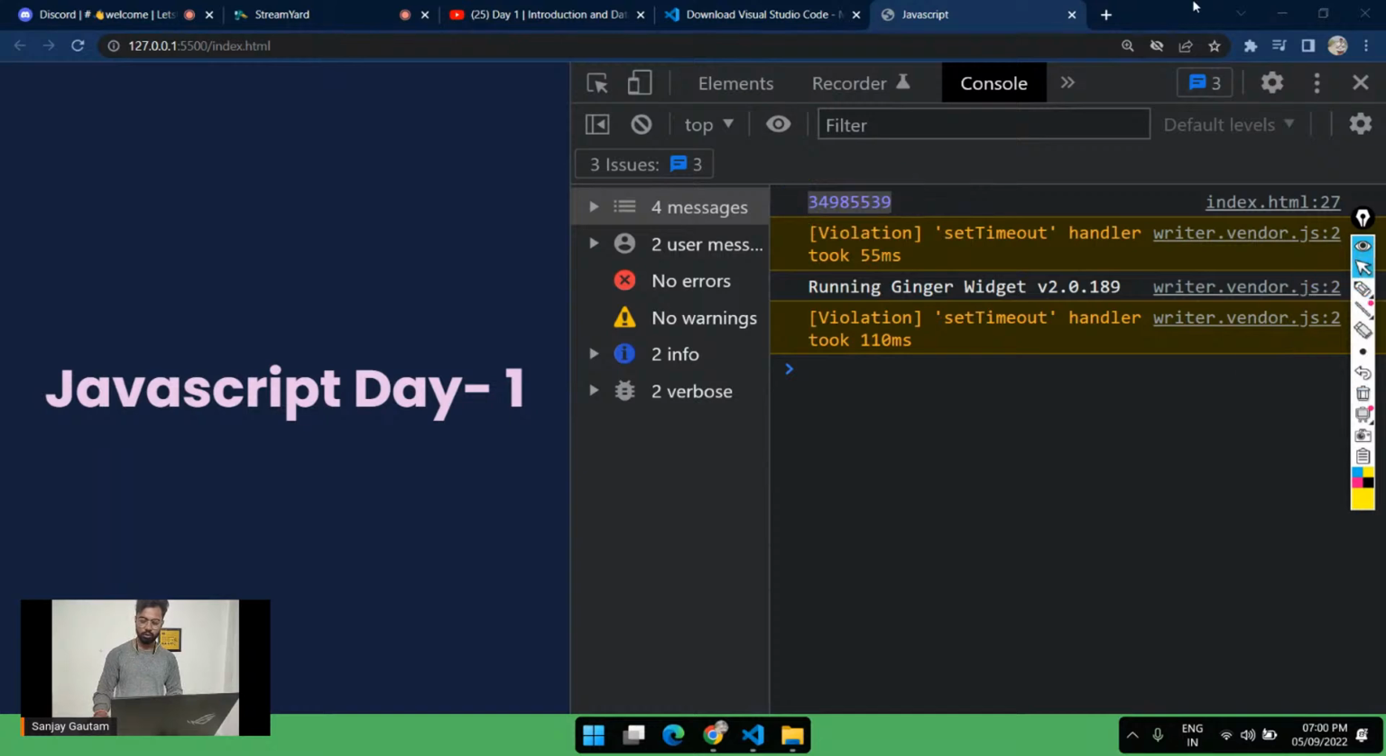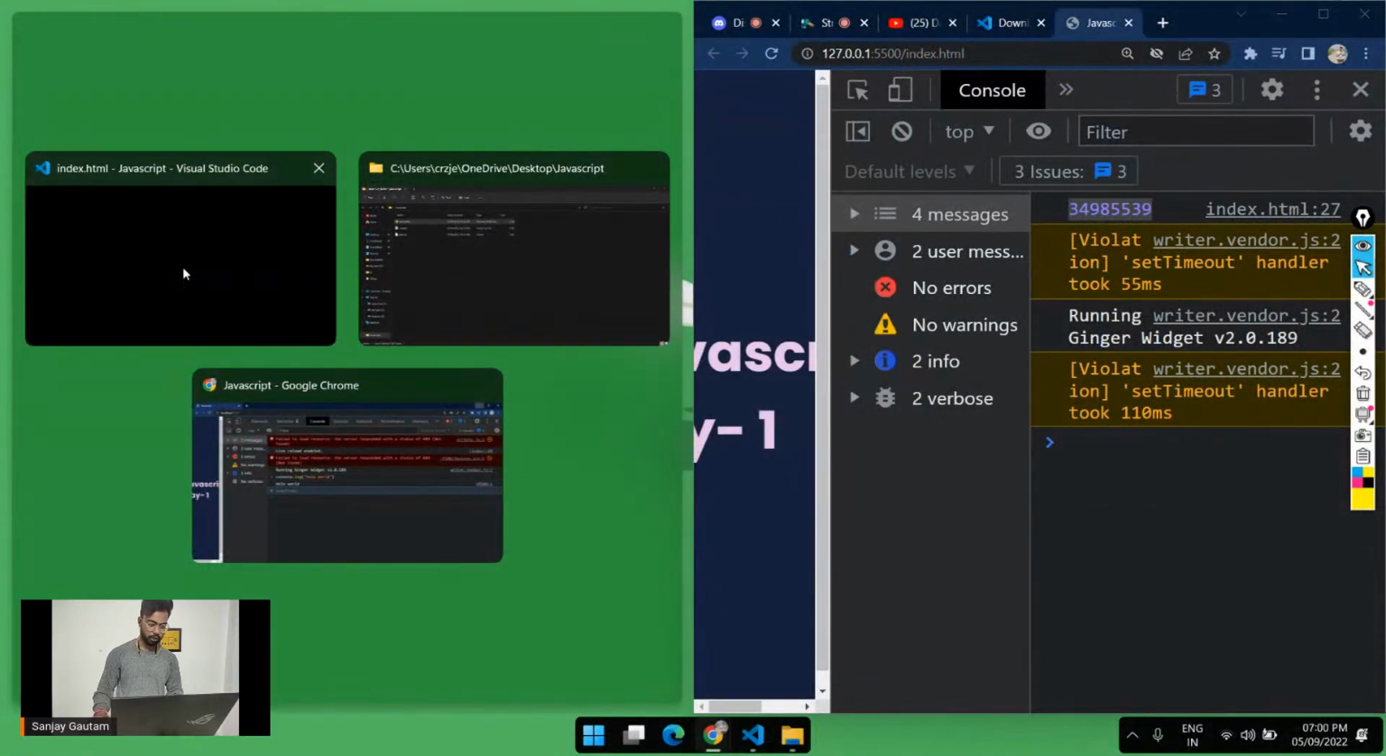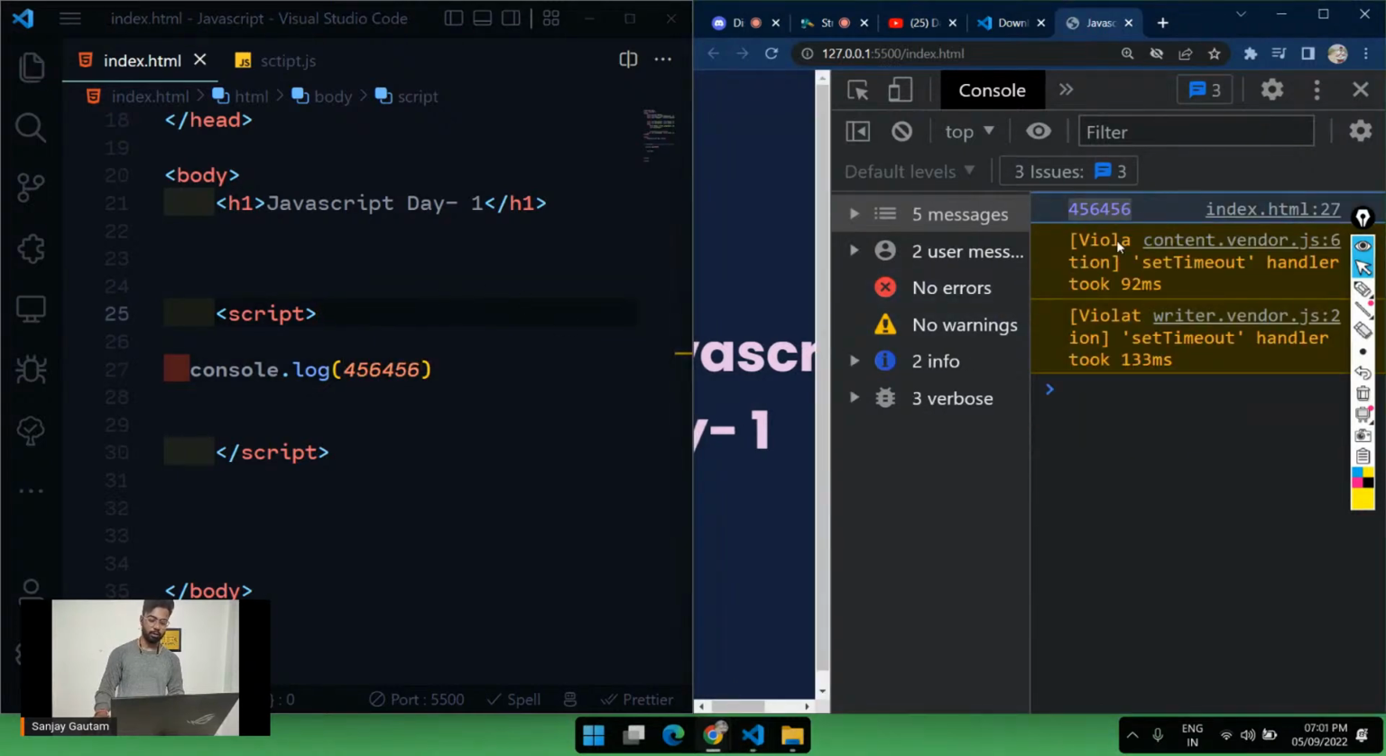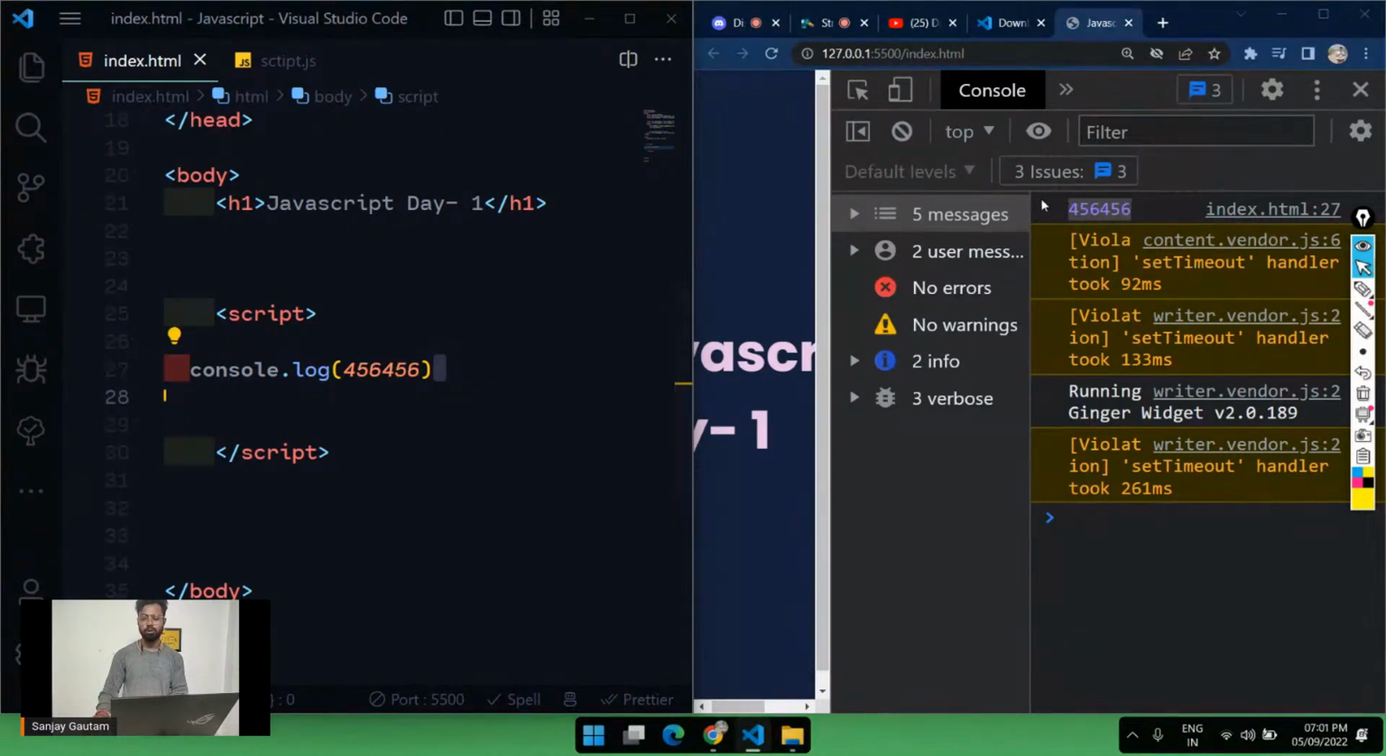Okay, let me do this side by side. If I type any number here and give it a quick save, I'm getting this output here. So why do we use this console? To debug our stuff, to see what we are getting, if we are doing everything correctly or not. No more use cases, only to check that we are doing everything correctly. Also, you will get all of your errors. Sometimes you may write some bad code, so you will get your errors here. That's why we are going to use this console panel.